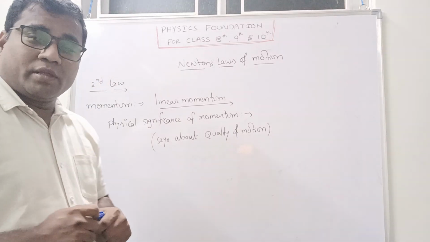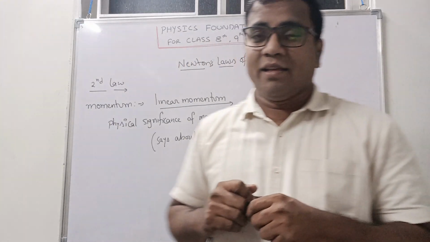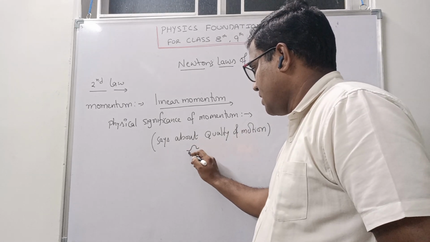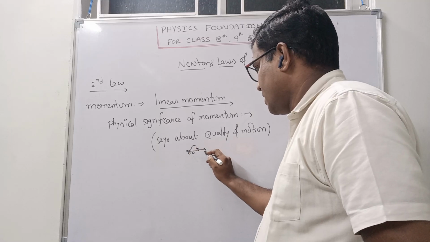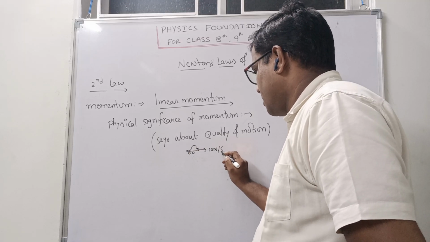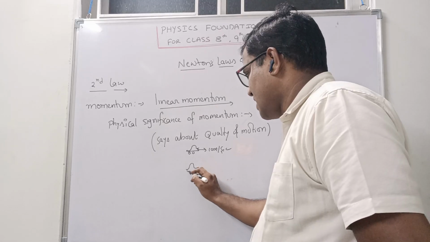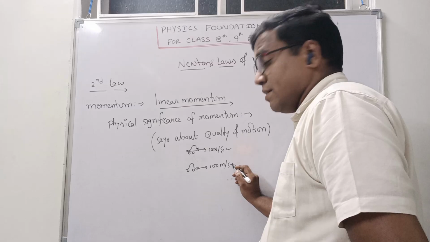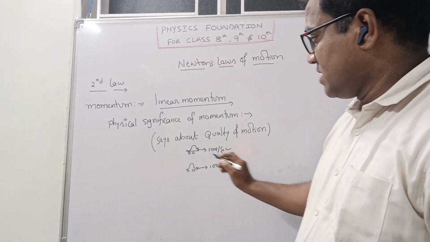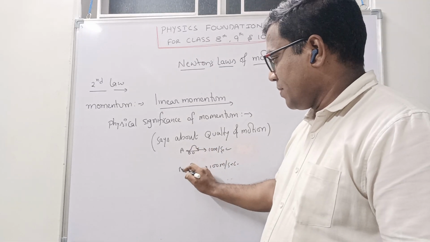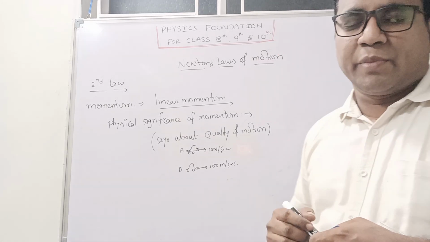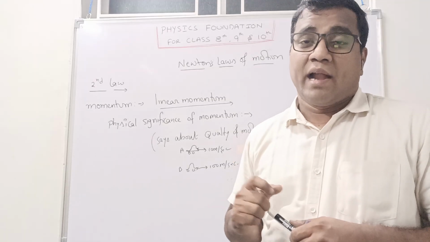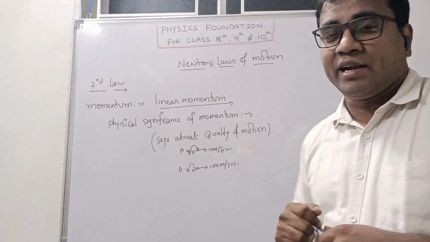We will take general examples. For example, here one car is moving with 10 meter per second, and here one more car, the same car, is moving with 100 meter per second. Here two cars are there; I will write car A and car B. Car A is moving with 10 meter per second and car B is moving with 100 meter per second.